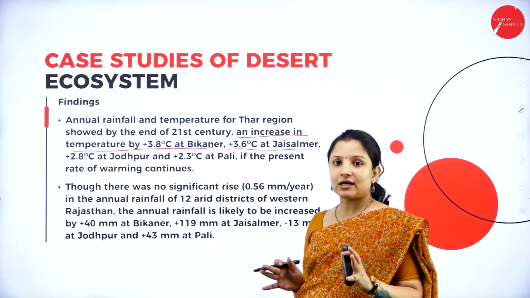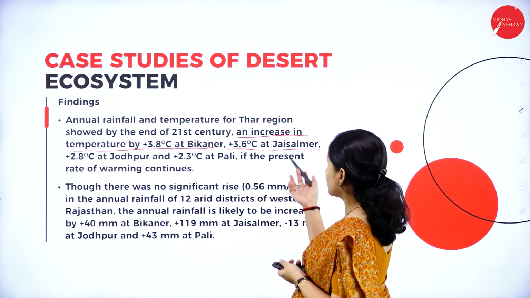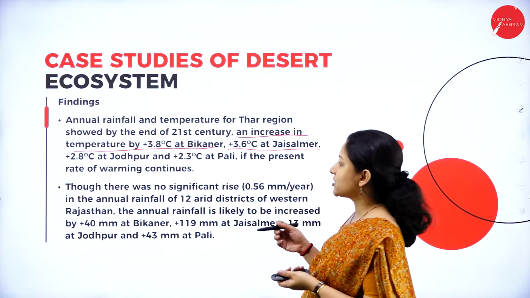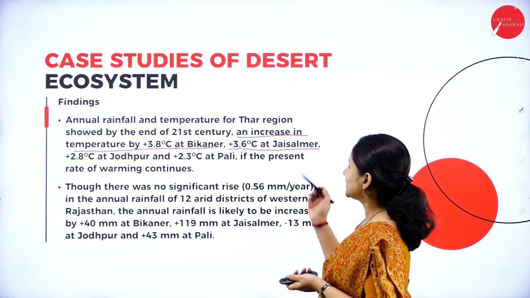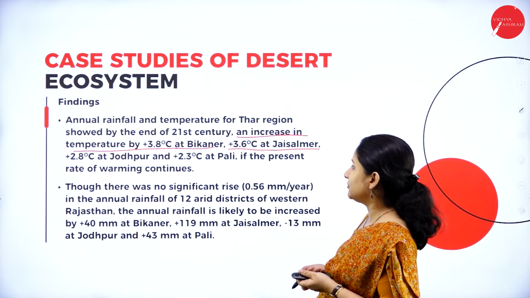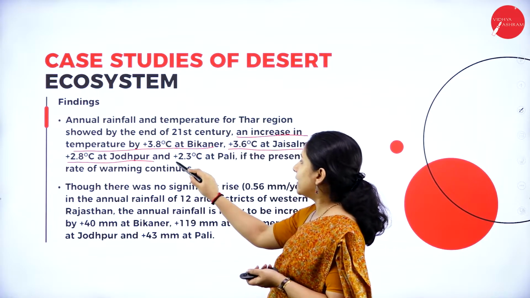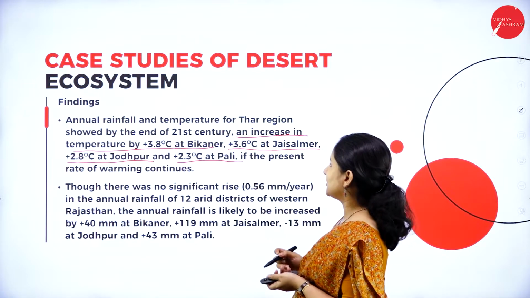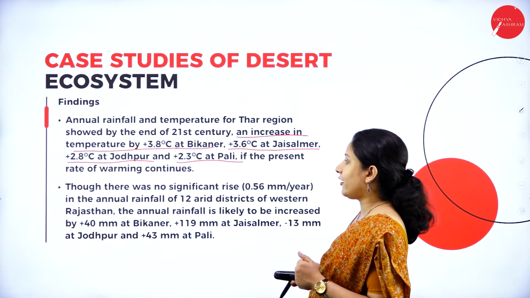And research was conducted and they found out that by the end of the 21st century, there was an increase in temperature by 3.8 degrees Celsius at Bikaner, 3.6 degrees Celsius at Jaisalmer, 2.8 degrees Celsius at Jodhpur, and 2.3 degrees Celsius at Pali, compared to the previous temperature. So much increase was found out.